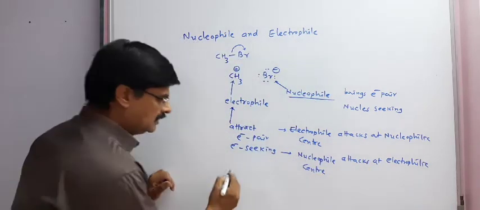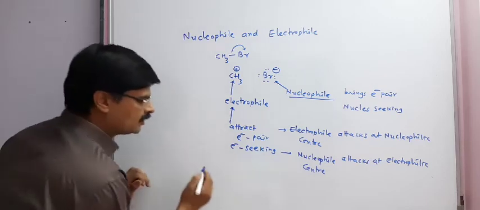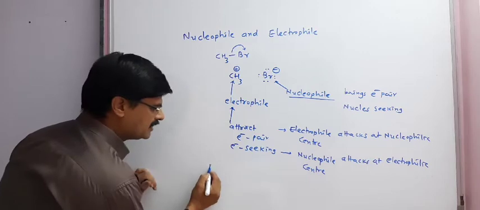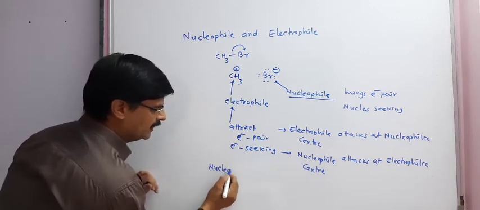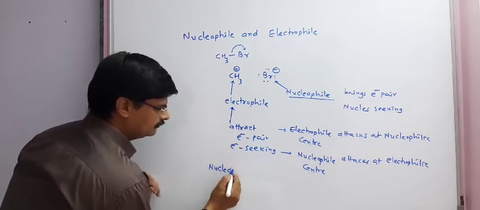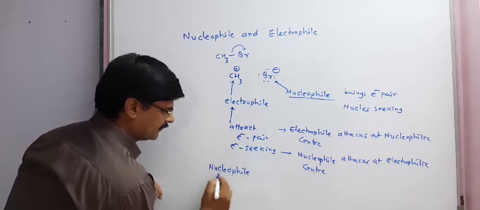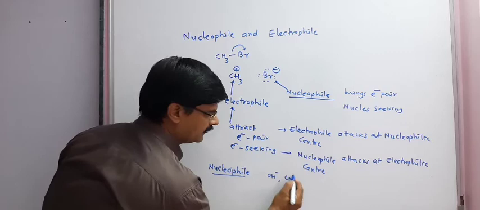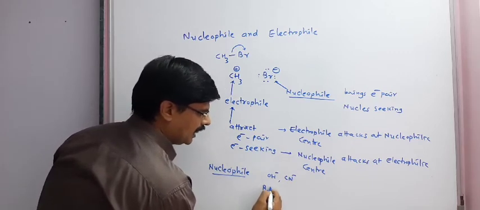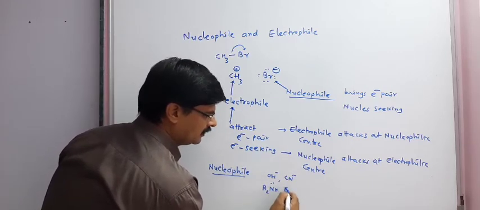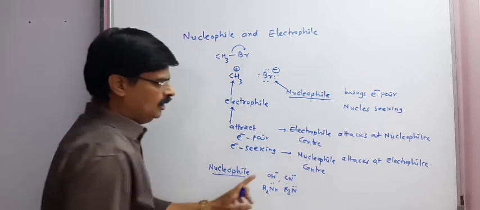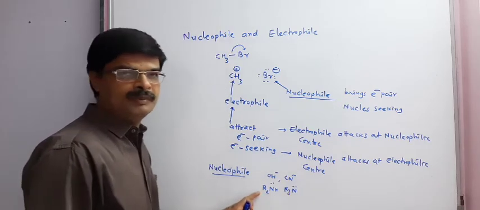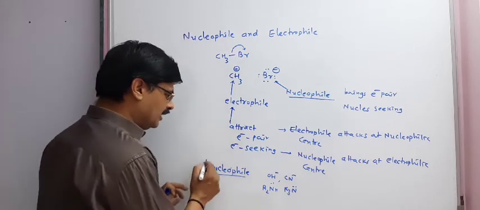If we take example of electrophile and nucleophile, then there are different molecules which behave as nucleophile: OH minus, CN minus, R2NH, R3N. All are having electron pair with them, that is lone pair of electrons, and that is why they